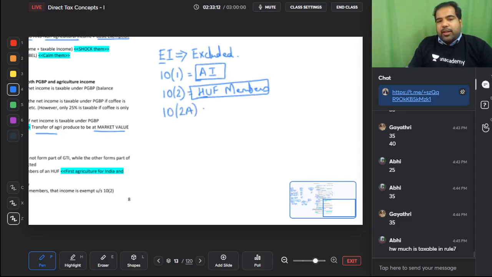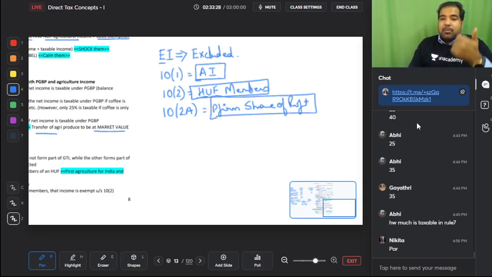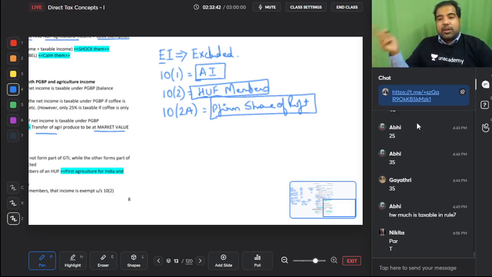Similar to HUF, 10(2A), which is a similar section also, is partnership firm's share of profit of the partners. If the partnership firm has paid the taxes, why should the share of profit be taxed again? So share of profit is not taxed again. But remember, guys, while the share of income of members is not taxable for an HUF, while the share of profit is not taxable for a partnership firm, for a company, when the company has paid tax, and you as a shareholder get dividend, will you not be taxed? No. In that case you are taxed still, because the company is a separate legal entity.